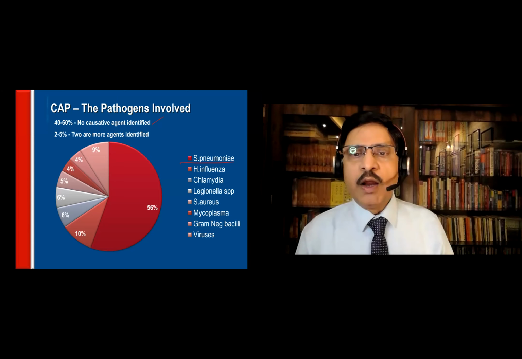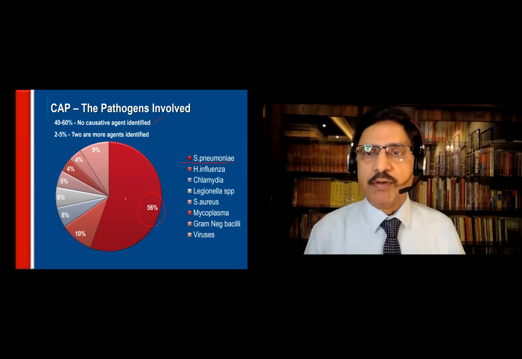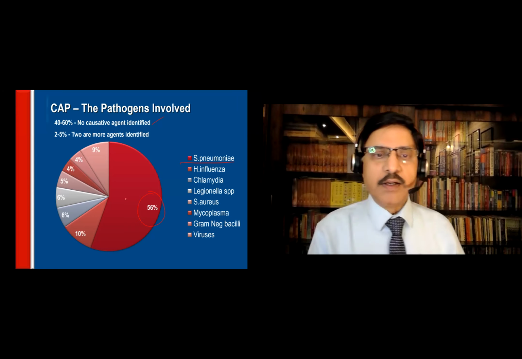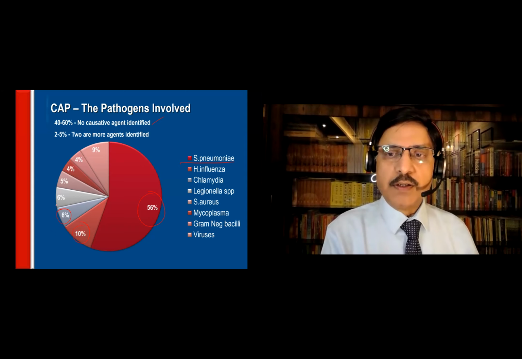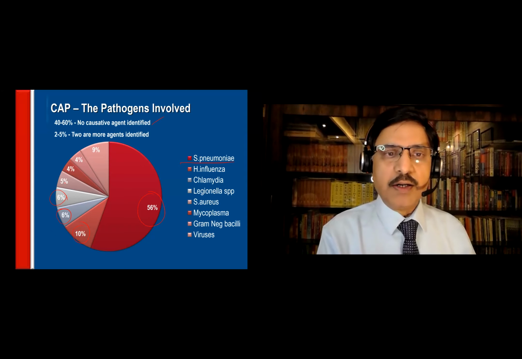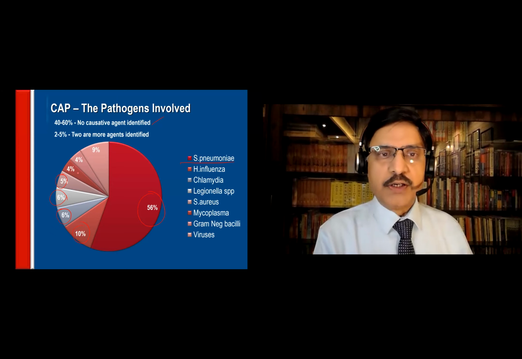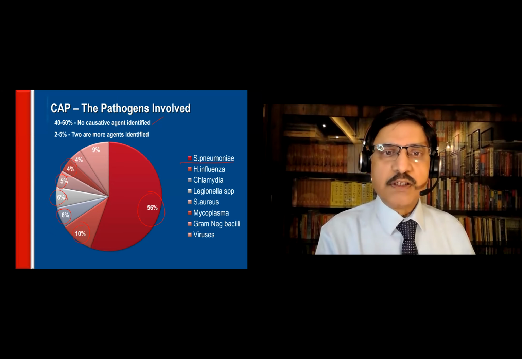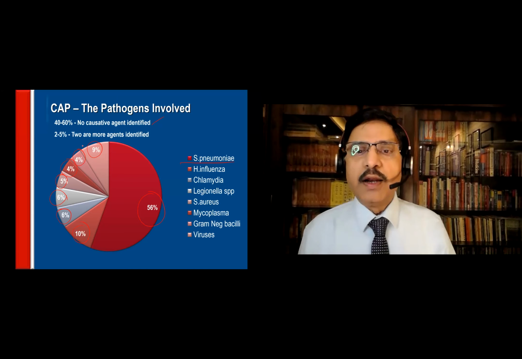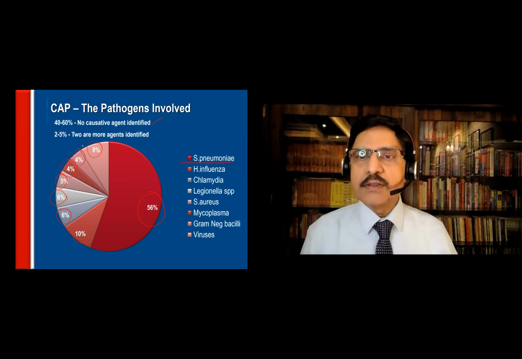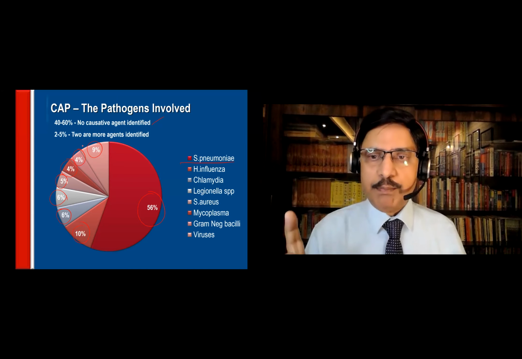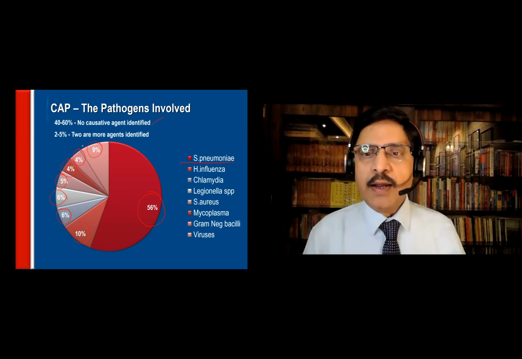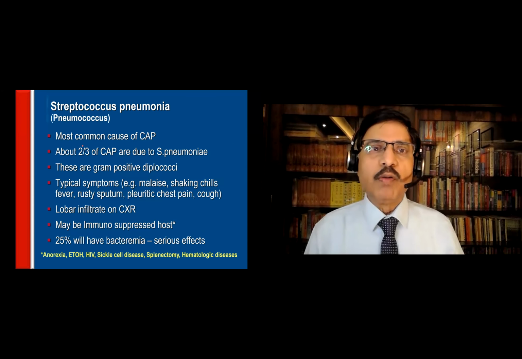Streptococcus pneumoniae dominates the list of causative agents, 56%. H. influenzae, 10%. Chlamydia, 6%. Legionella, 6%. Staph aureus, 5%. Mycoplasma, 4%. Gram-negative bacilli, 4%. Viral pneumonias, 9%. So what did we learn from this slide? Strep pneumoniae is the commonest cause of CAP, followed by H. influenzae and other factors.